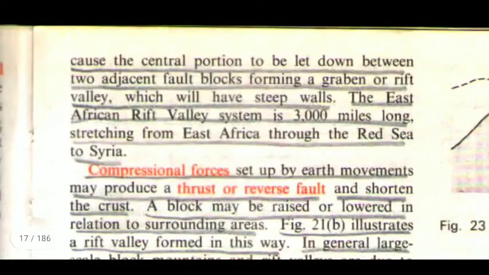cause the central portion to be let down between two adjacent fault blocks, forming a graben or rift valley, which will have steep walls. The East African Rift Valley system is 3,000 miles long, stretching from East Africa through the Red Sea out to Syria.